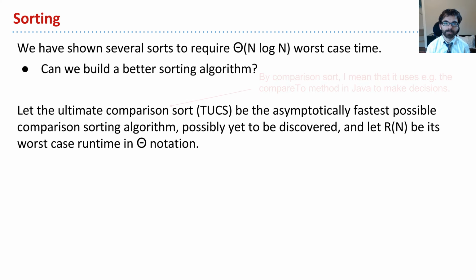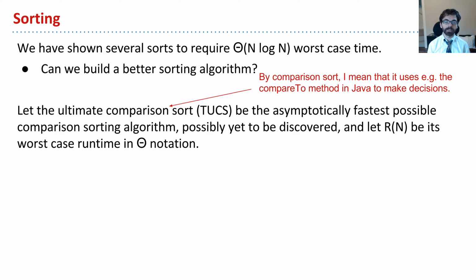Is that possible? So to give us something concrete to hold on to, let's imagine that we have something I'll call the ultimate comparison sort. And by comparison sort, I just mean it makes a sequence of calls to compare to decide how to order things. Let's say that TUCS, the ultimate comparison-based sort, is the algorithm that has the asymptotically fastest possible worst-case runtime.